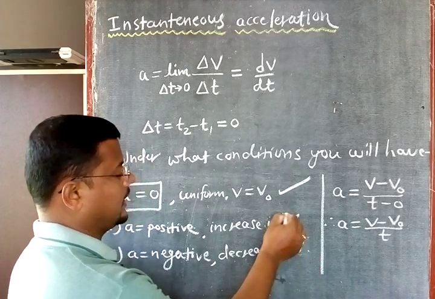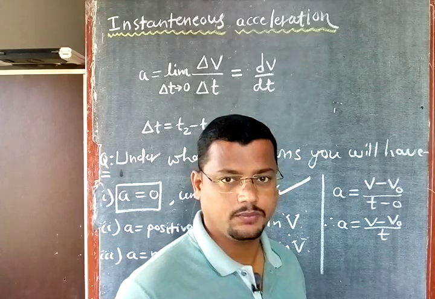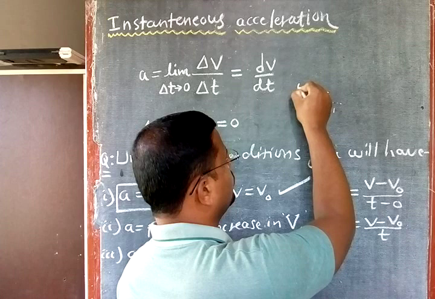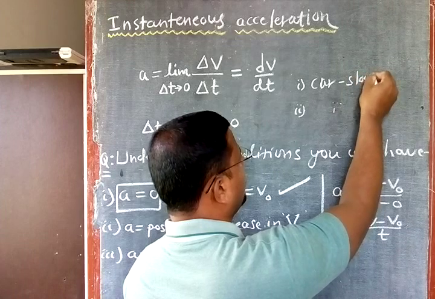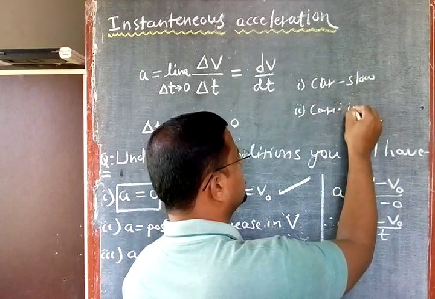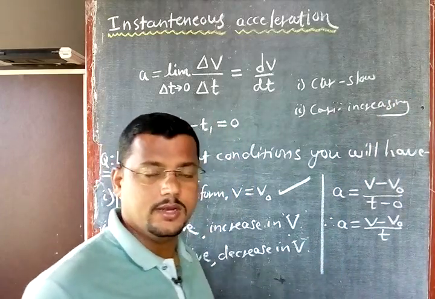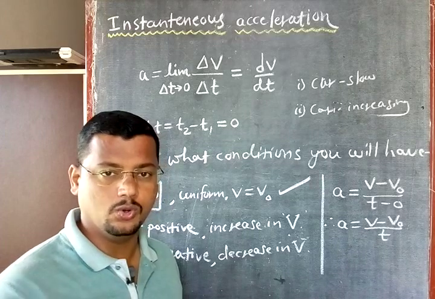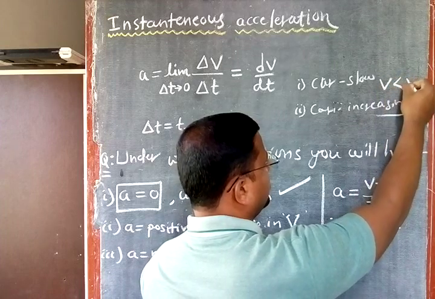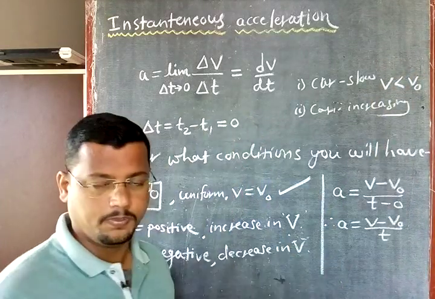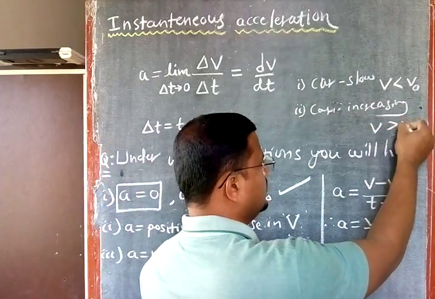Take the example of the car now. Initially the car is moving slow and now the car is moving faster. Two examples I am taking here: the car slowing down and the car increasing its velocity. Car slow means what? Initially the velocity is fast and now slow means final velocity is less. So final velocity v is less than the initial velocity, it is called slow. And the car increasing velocity means final velocity is more than the initial velocity.